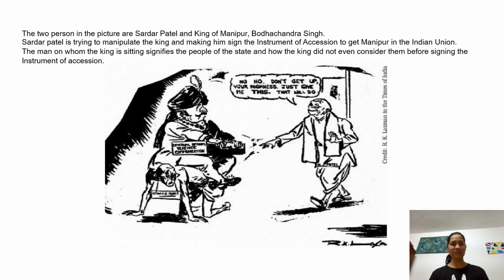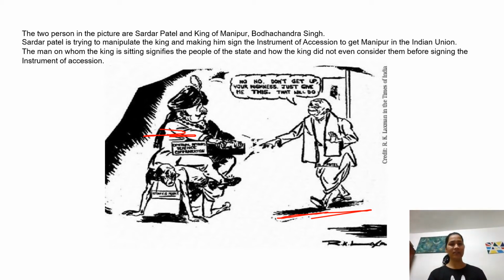Right, so in the first picture, if you can see my cursor, this person right here is Sardar Vallabhbhai Patel, and the Maharaja sitting here is the king of Manipur, that is Bodha Chandra Singh.